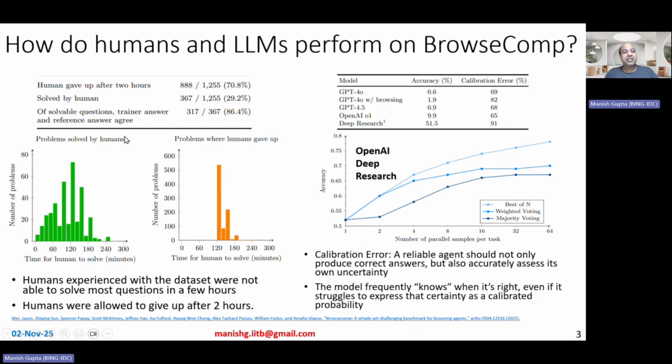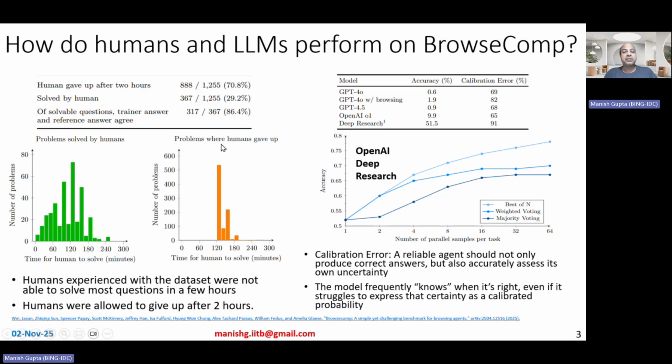Now, of the questions that were solved by humans, about 86% of the time the trainer answer and the reference answer agreed, which basically means that mostly if humans were able to solve them, they agreed on the answer. But solving them was very challenging because only around 29% were solved, of which several took more than 2 hours to solve. Okay.